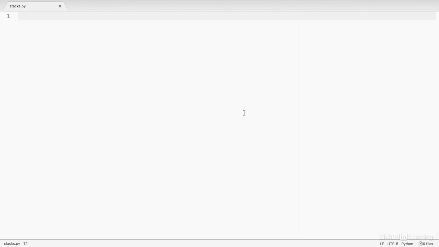Now that we've discussed the stack abstract data type, we know what we want the stack to do, and we can start to stub out a stack class and its methods. First, we need to define the class itself. So let's call it stack. We talked about how we need to use a Python list behind the scenes to represent the stack. So we can create an init method to do that.